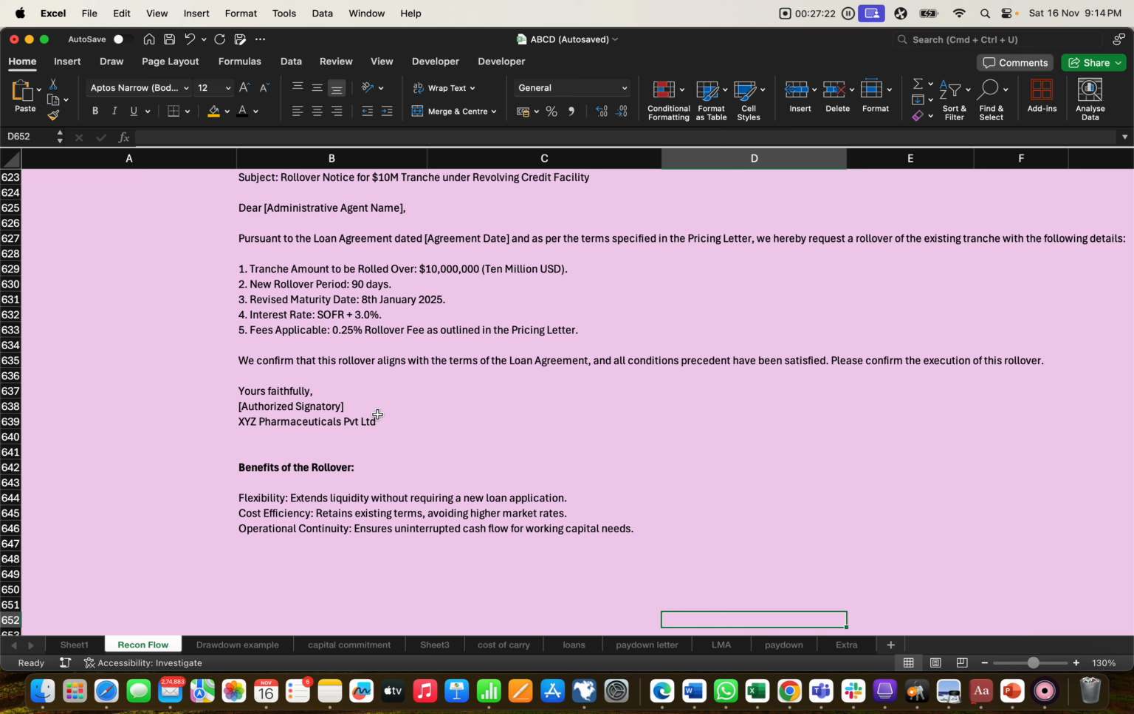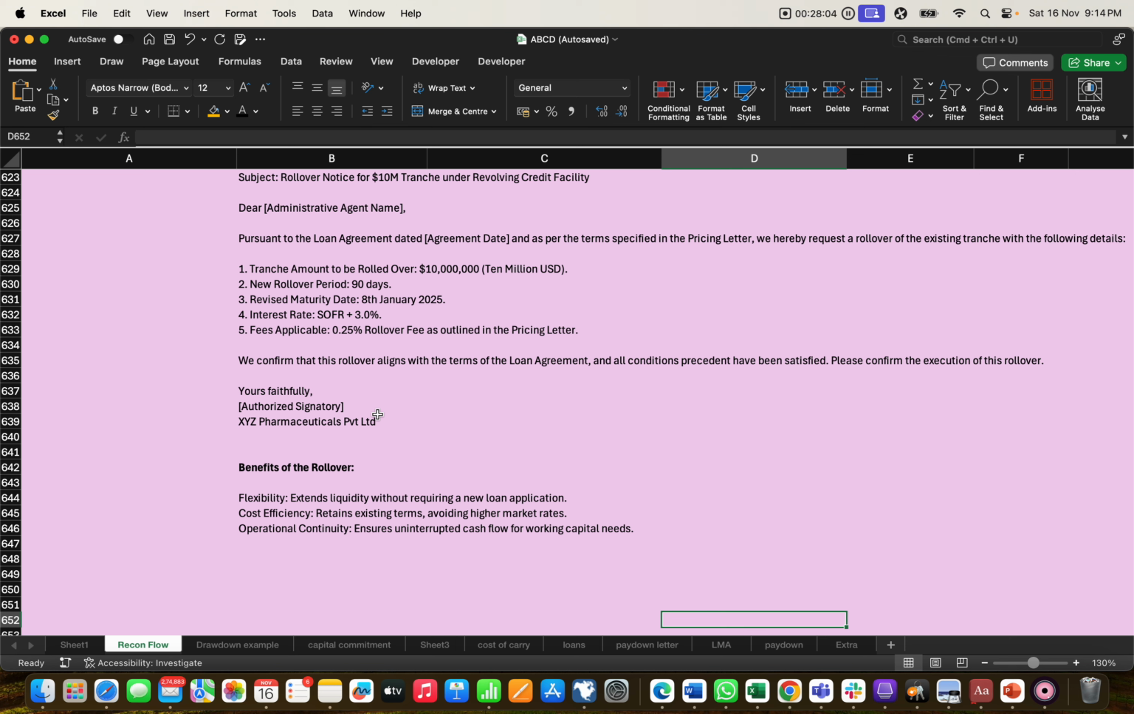The benefits are flexibility, and extending the liquidity without requiring a new application. So there is no new application the borrower has to make. He can take a new loan on the existing loan with the same lender, some terms and conditions will be changed, and both loans can get merged. Cost efficiency as well: legal costs, or maybe the market rate or existing terms will not change, so he is cost efficient and his time also gets saved.